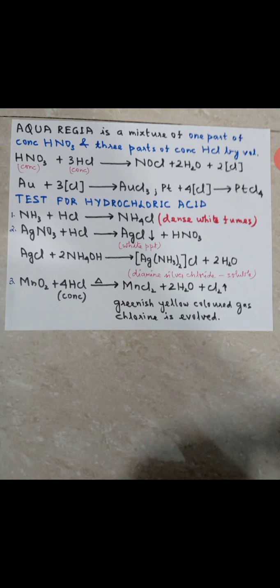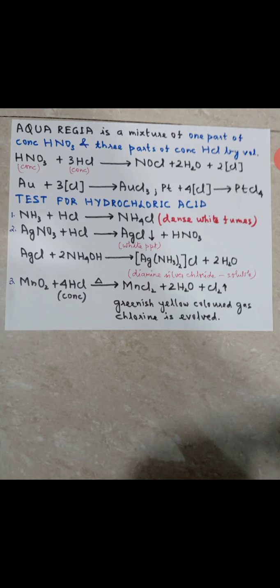Alright, how is it prepared? See there, I have given the equation. HNO3 conc plus 3HCl conc will give you nitrosyl chloride, NOCl, water, and nascent chlorine, 2[Cl]. Now this nascent chlorine reacts with gold, Au, to form auric chloride, AuCl3. It reacts with platinum to form PtCl4, platinic chloride. Auric chloride, platinic chloride: you get the higher chloride, the ic salt, not the ous salt. Remember it here. In this way, it is used to dissolve the noble metals. Clear now? Understood what aqua regia is?